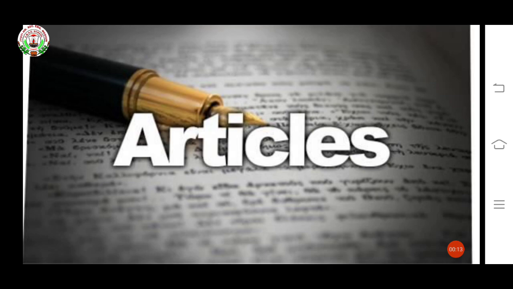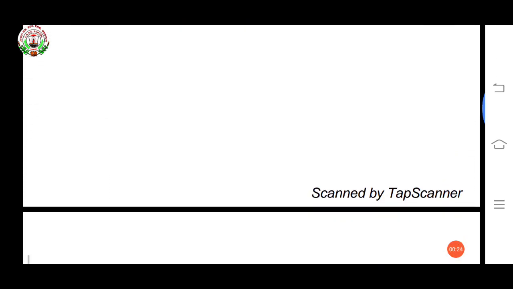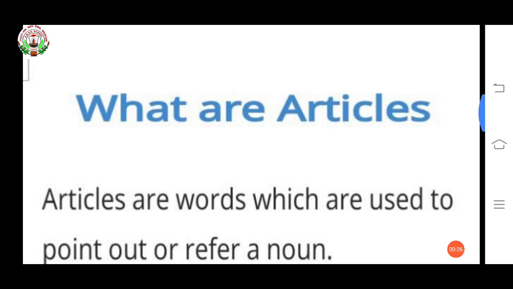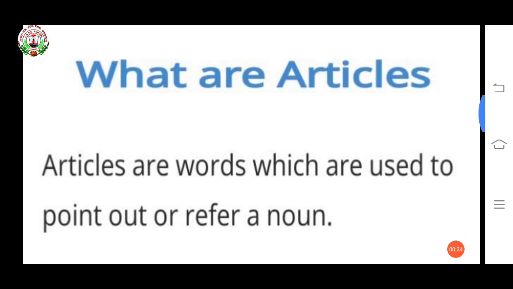Dear children, in the activity sheet video, I already taught you about articles. Here again I am going to teach you. See, what are articles? Articles are words which are used to point out or refer to a noun.